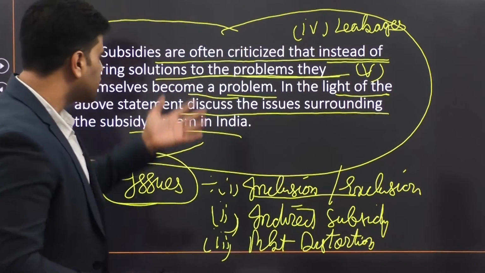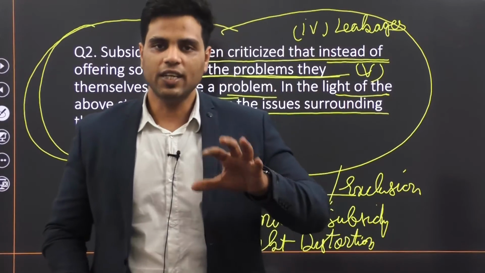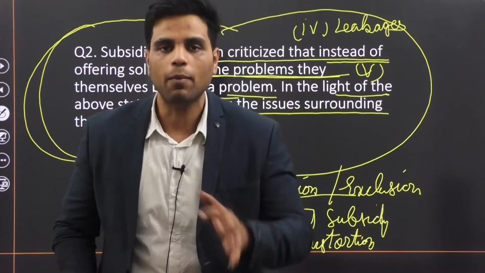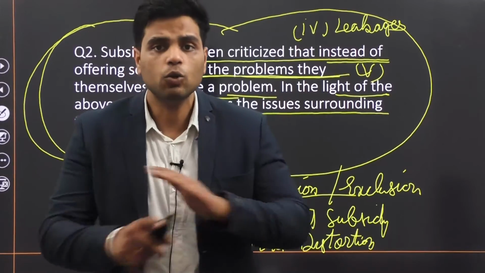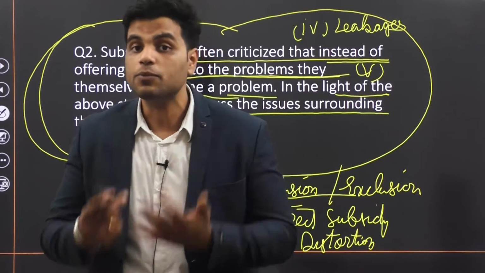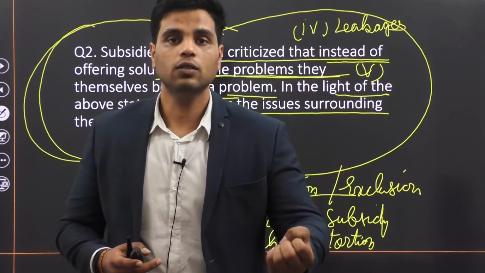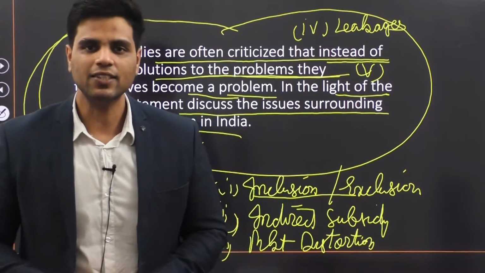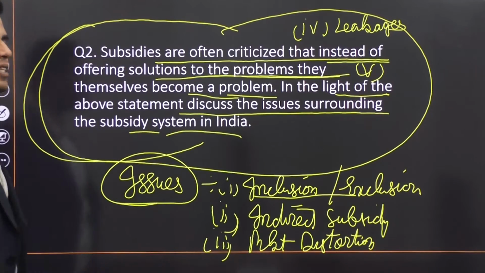So that is what the question is trying to ask. The question is saying that the current subsidy regime was intended to solve many problems, but it has become a problem in itself. So should we do away with the subsidy regime? Absolutely not. Then what should we do? We should improve the subsidy regime, because it came for a reason, and that reason was to help the needy. Make sense, right? So what can we do to solve the problems plaguing the current subsidy regime?